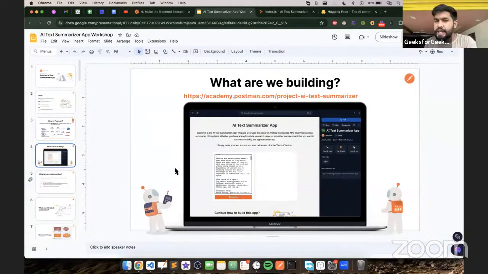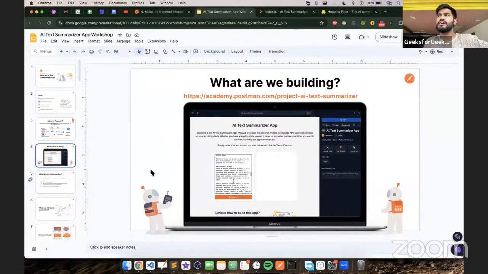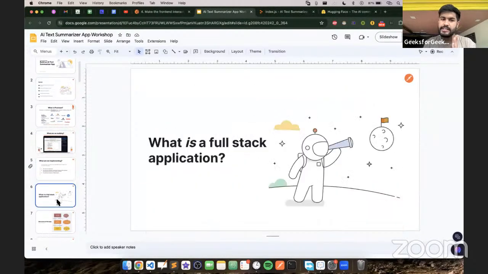Now, what are we building here? The project we are building here is where we would be giving a long text, like an essay kind of thing, and it would process that and it would give out a summary out of it. So basically this would be using AI in the backend. So what is this AI thing? Let us first discuss that.